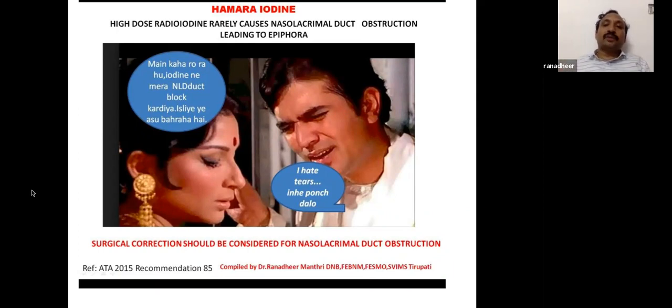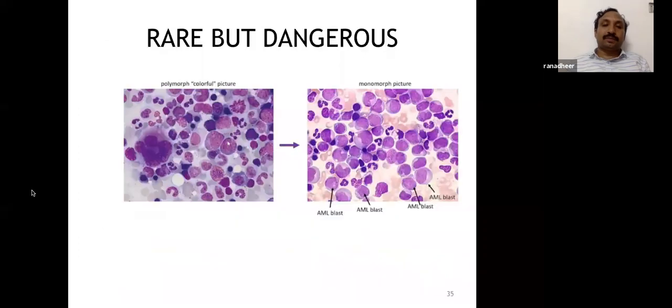Surgery should be considered for nasolacrimal duct obstruction. Rare but dangerous: AML can happen. These days it is over-reported. We haven't seen this in many days.